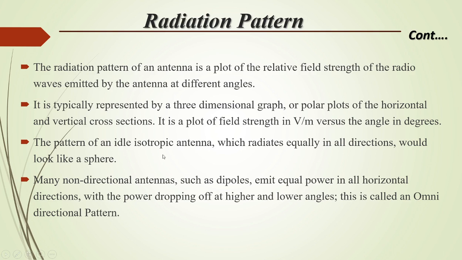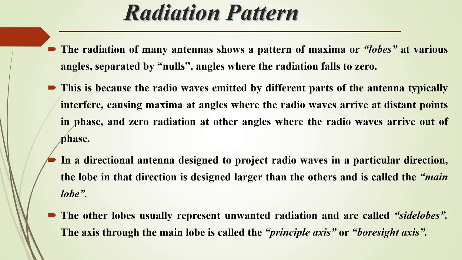The pattern of an ideal isotropic antenna, which radiates equally in all directions, would look like a sphere. Many non-directional antennas such as dipoles emit equal power in all horizontal directions, with the power dropping off at higher and lower angles, and this is called an omnidirectional pattern. The direction of radiation of many antennas shows a pattern of maxima or lobes at various angles separated by nulls, angles where the radiation falls to zero.